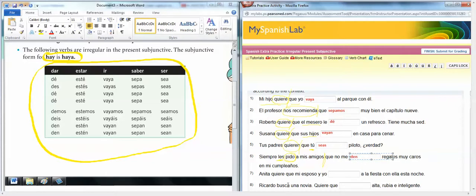Okay. Anita quiere que mi esposo y yo blank a la fiesta con ella esta noche. Anita wants my husband and I to go to the party with her. Again, there's influence in my main clause, so I'm going to conjugate the subject in my dependent clause into the subjunctive form. It's going to be ir, and ir for my husband and I is vayamos. All right, so let's go ahead and look at the rest.